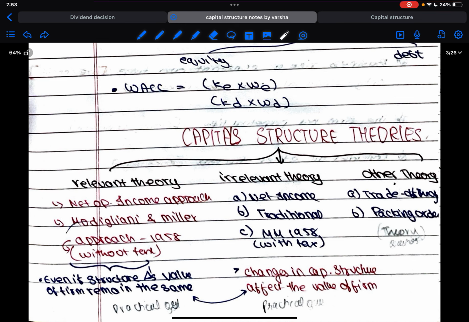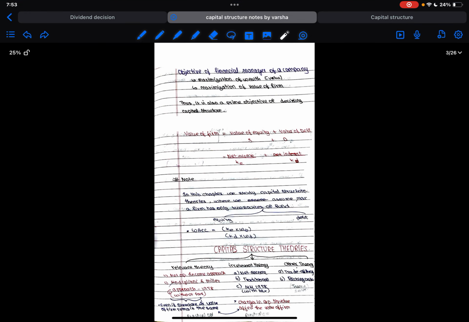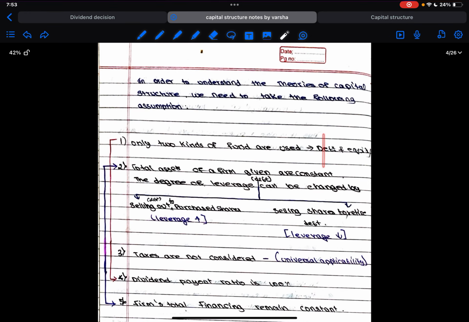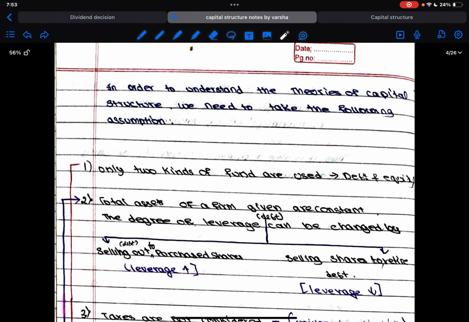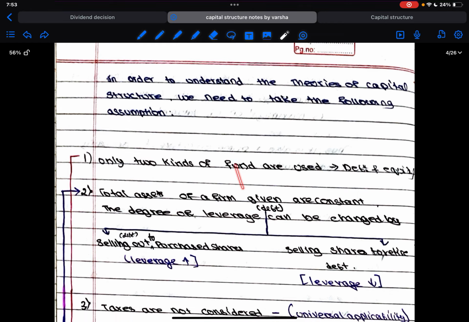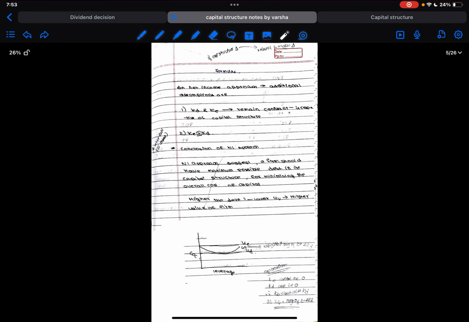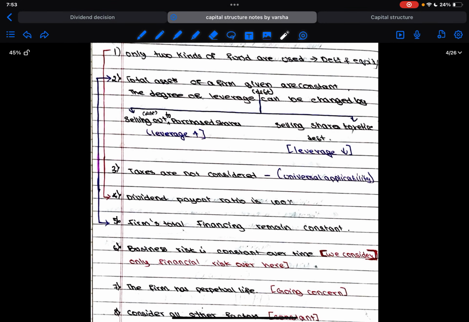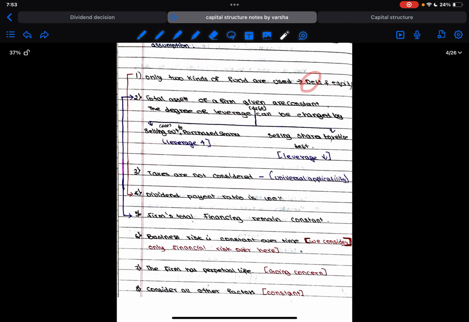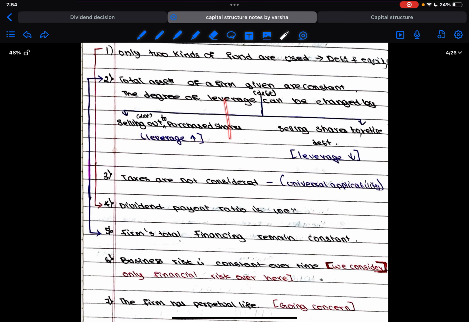Next, other theories. What are the other theories? Trade-off theory and pecking order theory. So this we'll see in detail. In order to understand the theories of capital structure, we need to take the following assumptions. What are the assumptions? First one, only two types of funds are available in the market. One is equity and another one is debt.